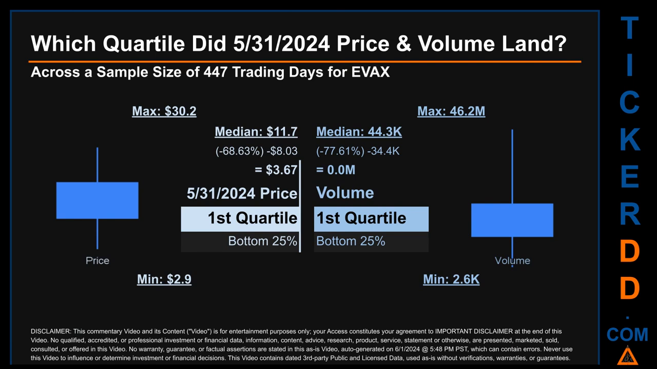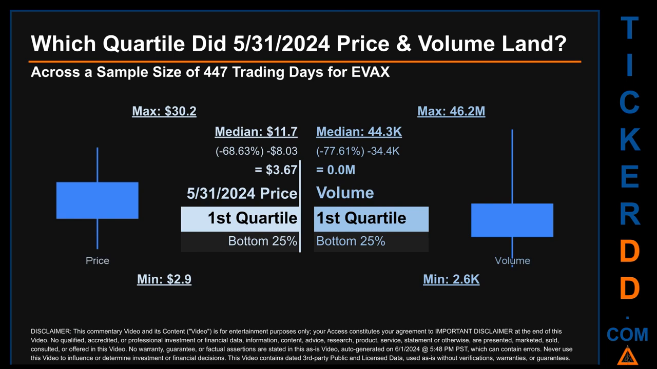The day's volume landed within the first quartile, at the bottom 25% of all sampled daily volume, which saw a max daily volume of 46.2 million and a minimum of 2.6 thousand. Quartiles tell us about the spread of a data set by breaking that data set into quarters, just like how the median breaks the set into half.